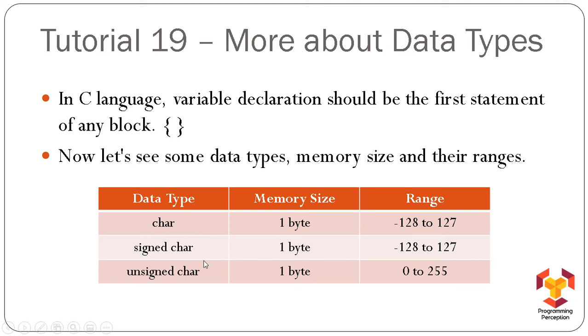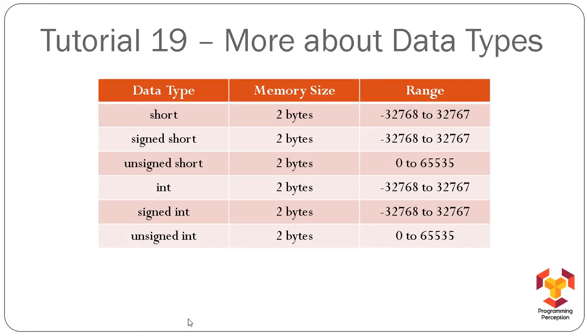Okay, there are two more versions for the same, signed char and unsigned char. Now signed and unsigned are also keywords, and they are just telling us that this particular data type is a signed one, hence the data ranges from negative to positive, and this one is unsigned. That means you cannot provide any sign to the character, so hence it is from 0 to 255. So overall all of them have 256 characters.